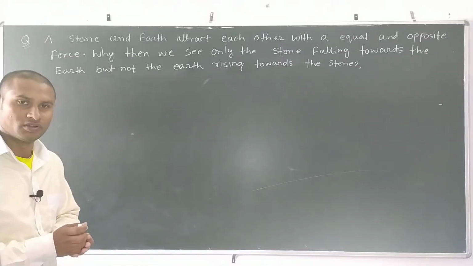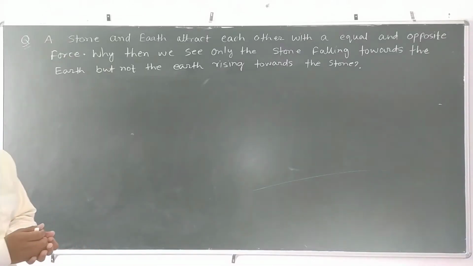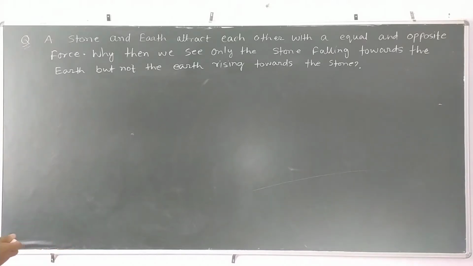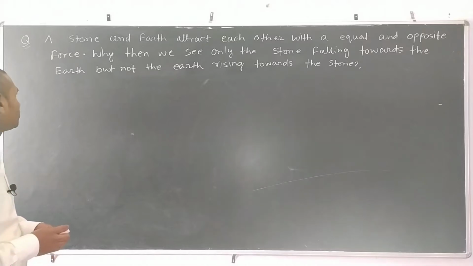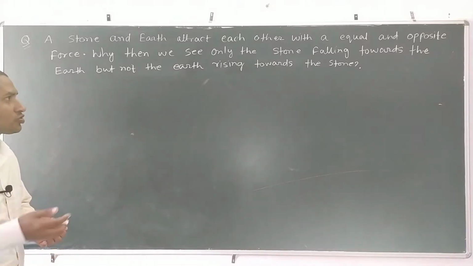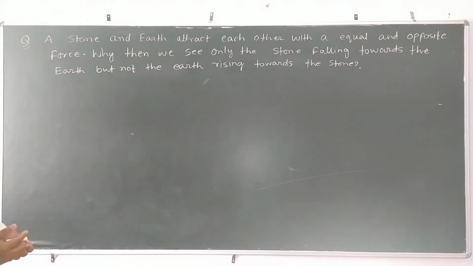Today we are going to discuss questions related to the topic gravitation. Let us say here the question: a stone and earth attract each other with an equal and opposite force. Why then do we see only the stone falling toward the earth, but not the earth rising toward the stone?